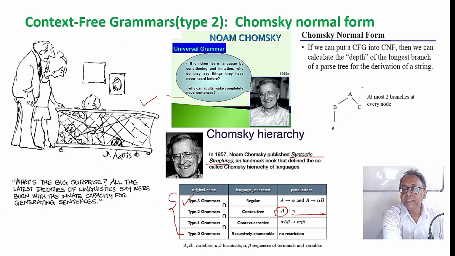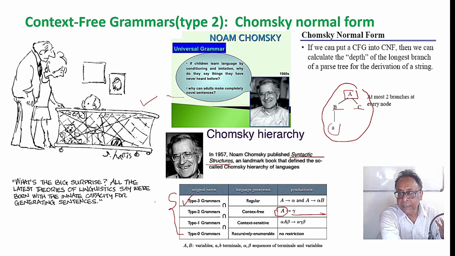And Chomsky said that every rule should be like this. The left hand side should be a variable, and the right hand side should be either two variables or only one terminal. That simplifies the rules, and we can see that it is a binary tree. In computer science, if-then-else structures or any tree implementation is very easy, for example in a linked list.